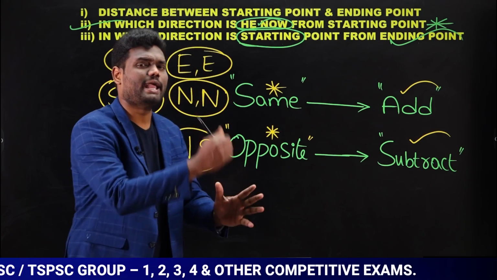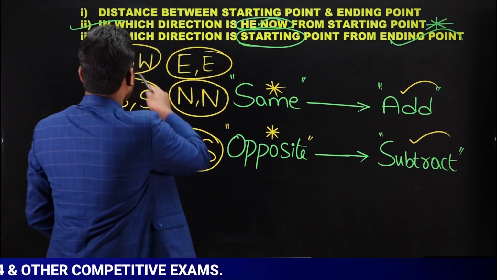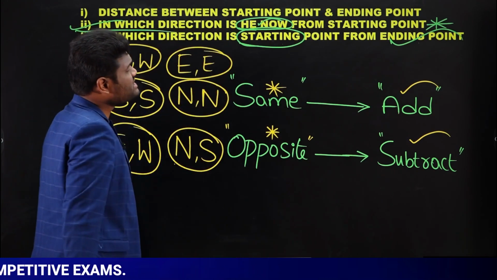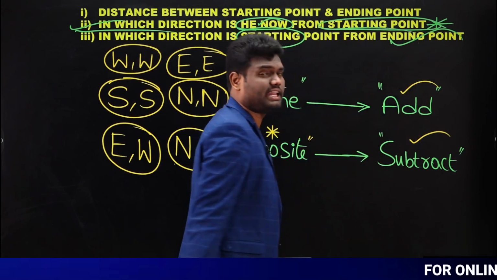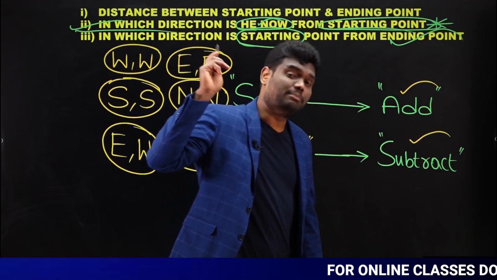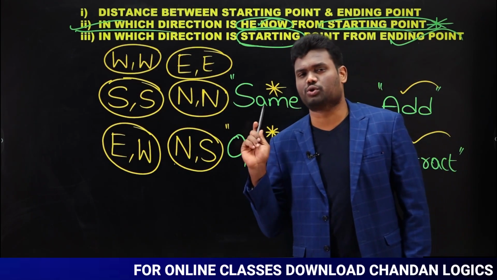They are asking, in which direction is he facing now? But if you look at this question, the question is saying, in which direction is he now from the starting point? From the starting point, which means if you observe from the starting point, then he is in which direction? That is your question.